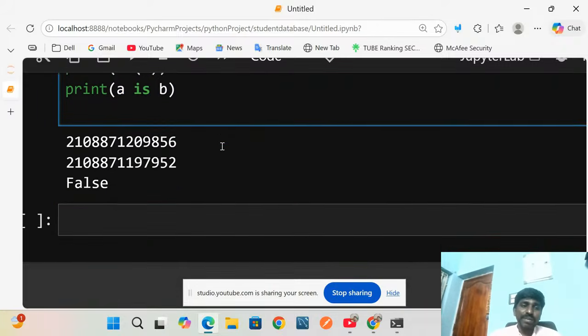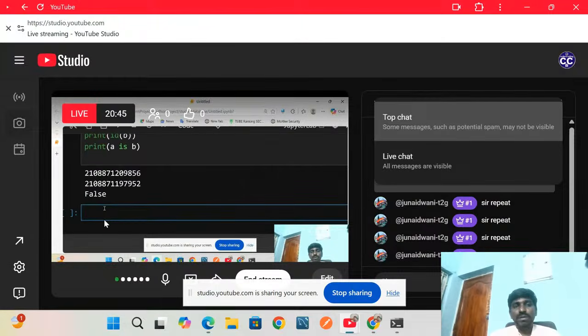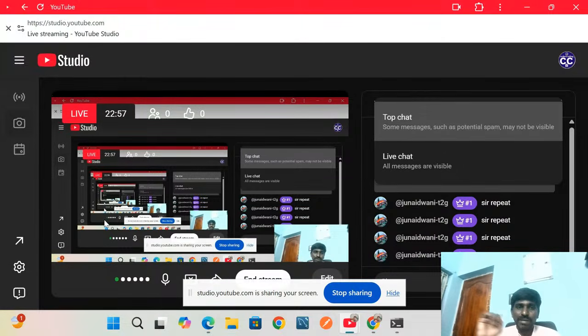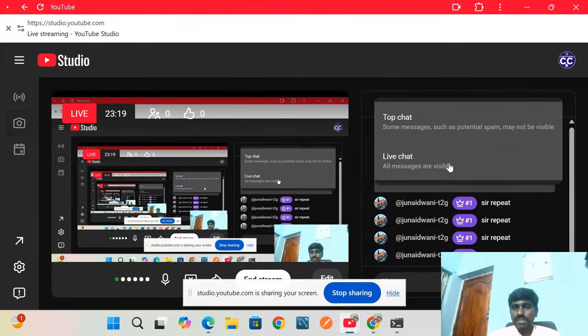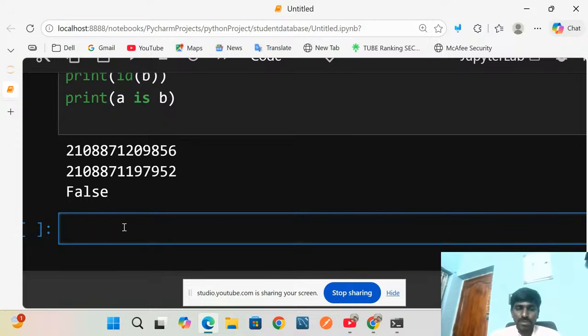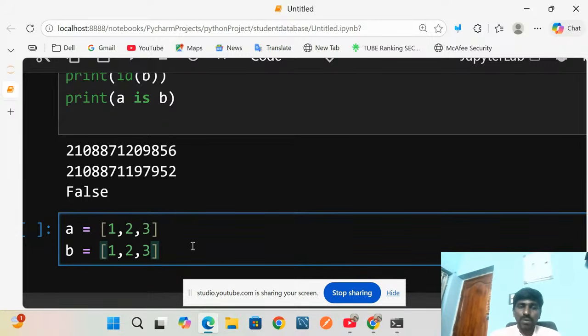I have taken one more example, then we will discuss the double equal to operator. So what is double equal to? Double equal to means it will check just equality. Suppose I have taken two lists.